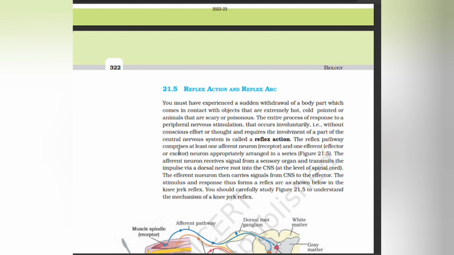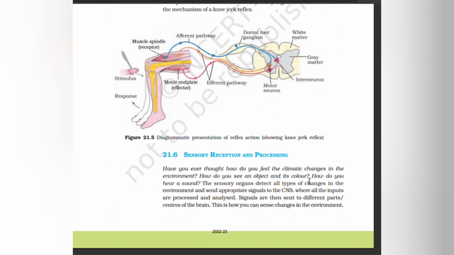The reflex pathway comprises at least one afferent neuron and one efferent neuron, appropriately arranged in a series. The afferent neuron receives a signal from the sensory organ and transmits the impulse via the dorsal nerve root into CNS. Efferent neuron carries signals from CNS to the effector. The stimulus and response thus form a reflex arc. Below is the knee-jerk reflex. You should carefully understand the mechanism of